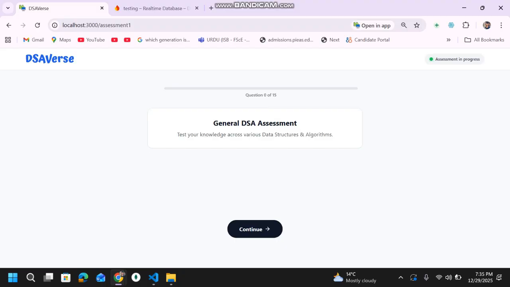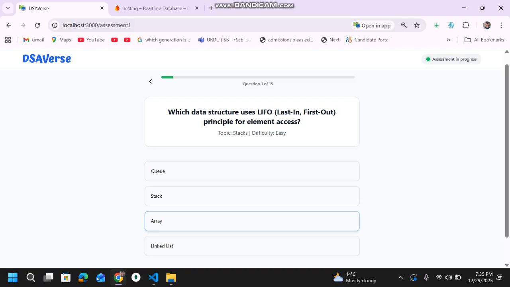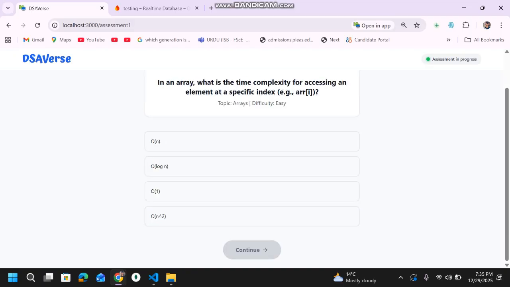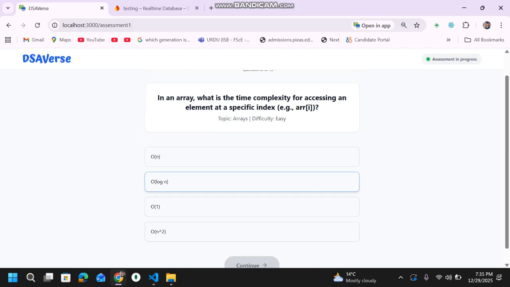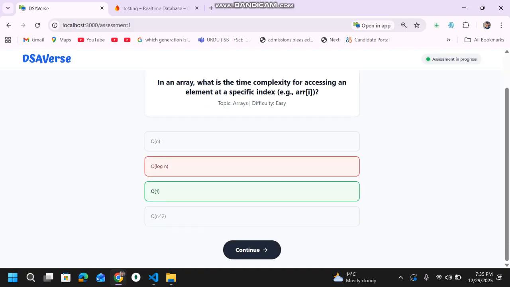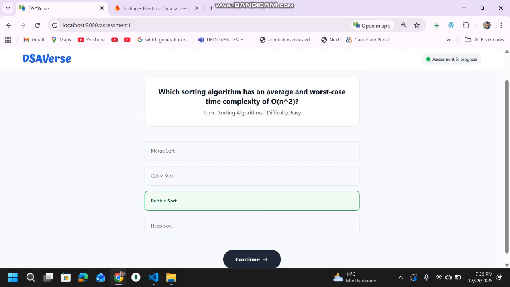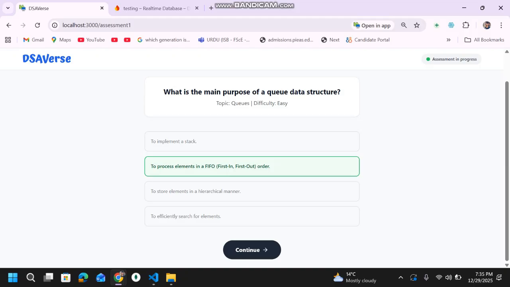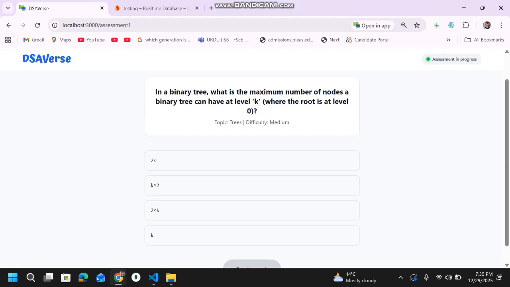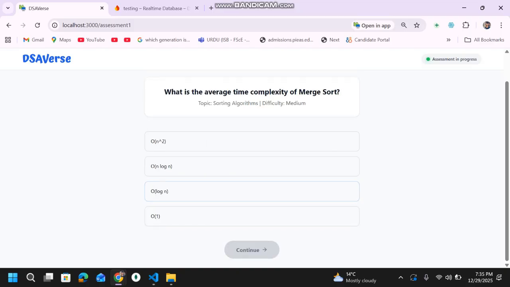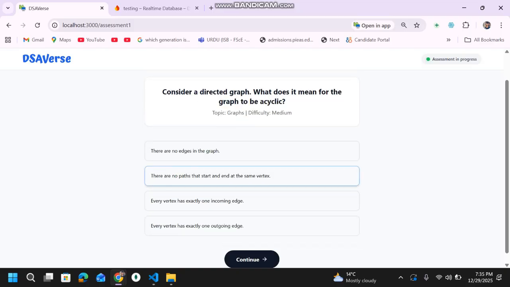These problems include easy, medium, and hard problems. Just to show you, there are a total of 15 questions. I'm not solving this, just showing you what you can see after completing the assessment. I'll go through without caring about the correct answers. Let me quickly do this. I'll just complete this and you'll see the results at the end.